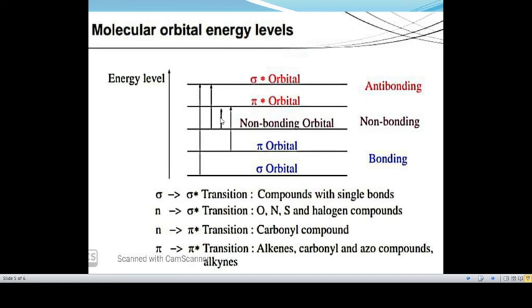Therefore it occurs at longer wavelength. Least energy means longer wavelength. The example of such transitions are the carbonyl compounds. So for n to pi star transitions, the requirement is a double bond as well as a heteroatom present in the compound.